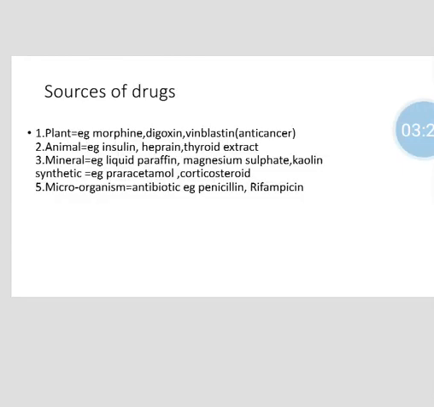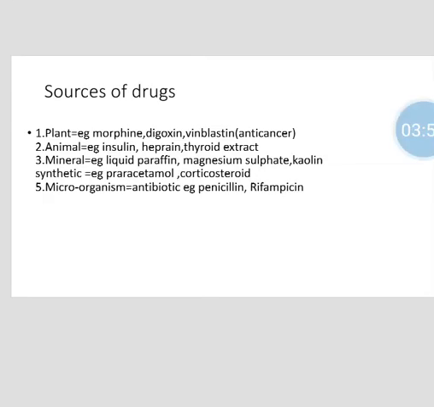The source of drug. There are many sources of drug. Plant source: various plant extracts are developed into drugs. Examples are morphine, digoxin, vinblastine. Vinblastine is an anti-cancer drug. Animal: hormones and their gland secretions are used in certain disease conditions to cure them. Examples: insulin, heparin, thyroid extract.